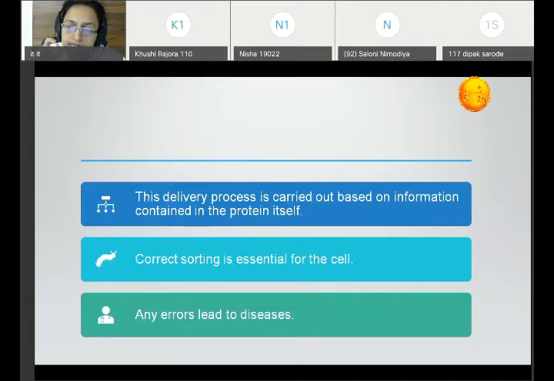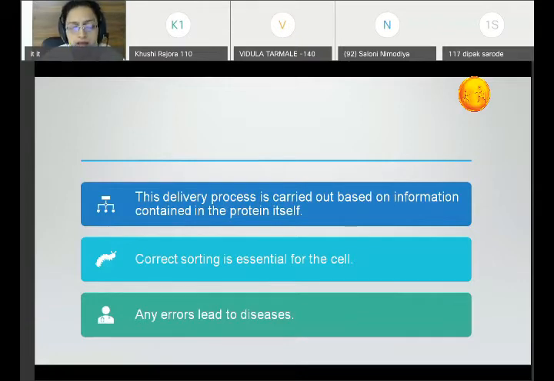So the signal which is present within the protein is read by different pathways, and the delivery of these proteins to their specific site is carried out with the help of the information which is present within the protein itself. Now, correct sorting and targeting is very essential for the cell. If by any chance errors occur, this will lead to disease.